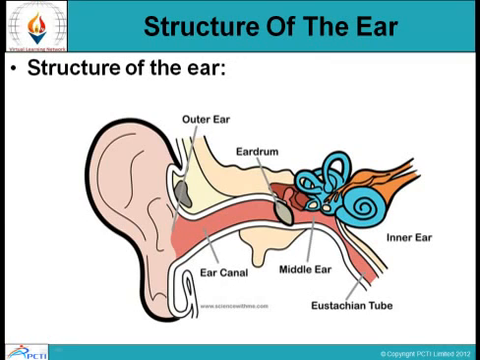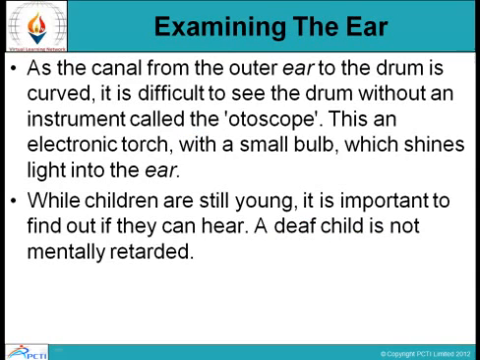Now the structure of the ear. Here, this is the outer part or the outer ear which emerges out of the body. The ear canal, eardrum and middle ear are indicated by the red line and the inner ear is indicated by the blue colored structure.